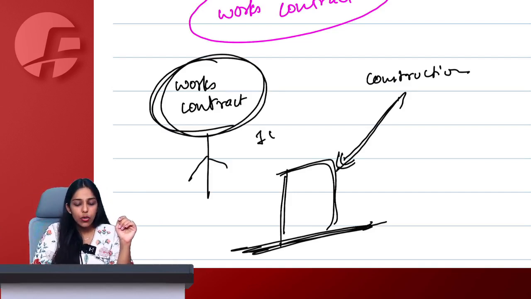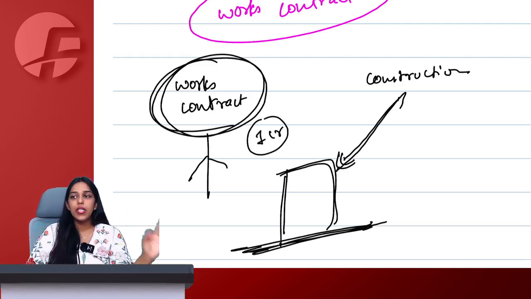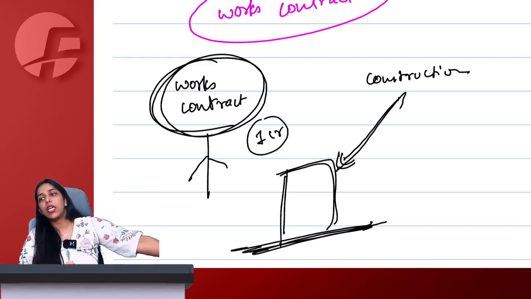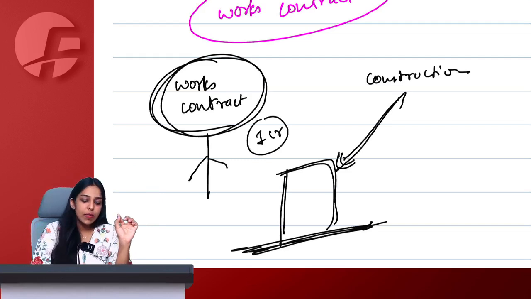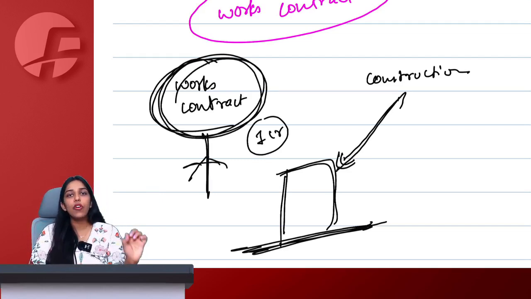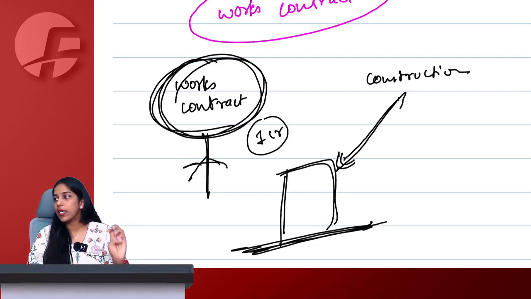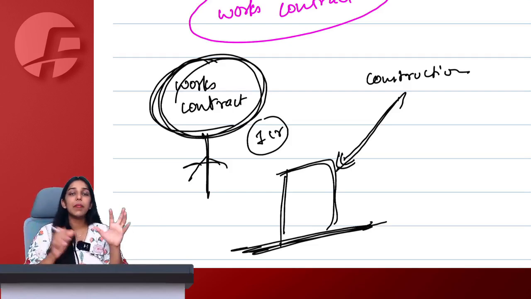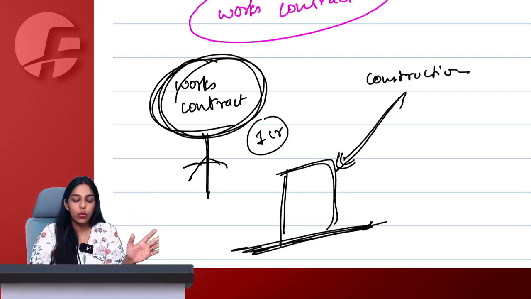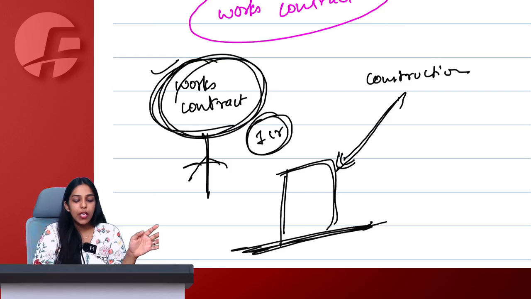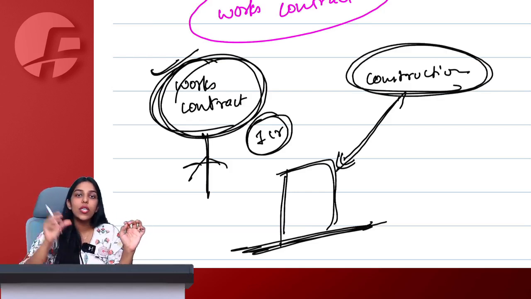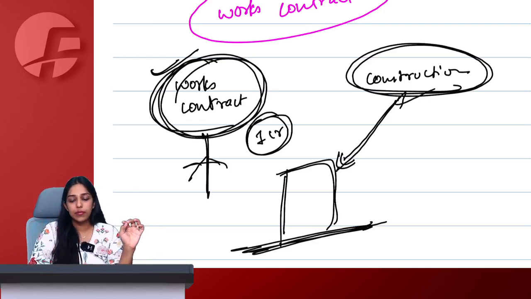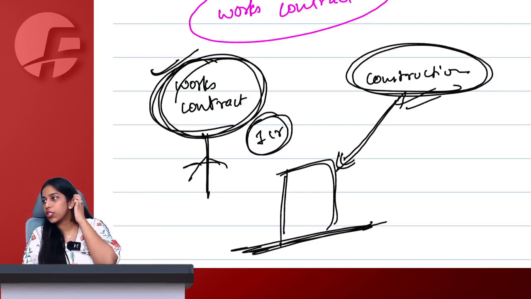Works contract simply means I hired a person. I gave him 1 crore rupees. I said, you keep this 1 crore. This is how I want my property to look. Now this person is only liable to go find a painter, carpenter, to go purchase all the materials, etc. required. So if material plus labor, everything is given to one person only for a consideration, this becomes a works contract. And if I decide to purchase all goods and all services separately, that becomes construction, right?